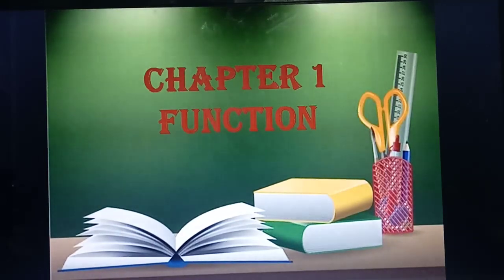What's the title of our first chapter? The first chapter title is function. Before I start today's class, just recall what you have studied in this chapter. The important questions: define subroutine, define function, write the interface of x colon equal to 78, write the syntax for the function definition, recursive function with example, define parameters and arguments and explain the types.